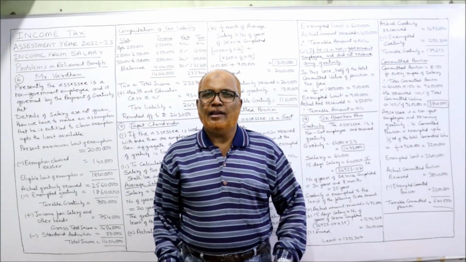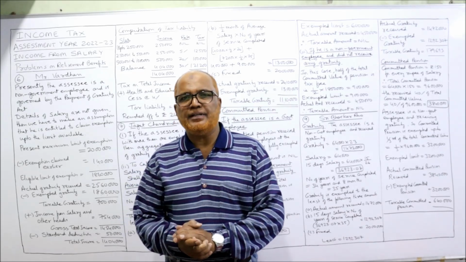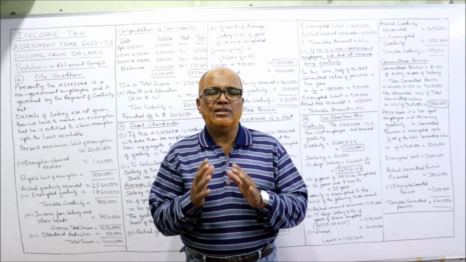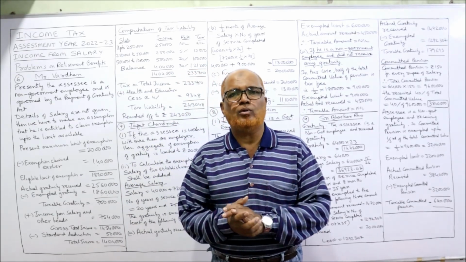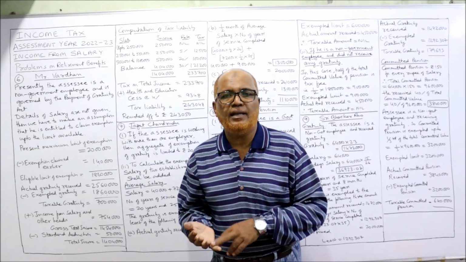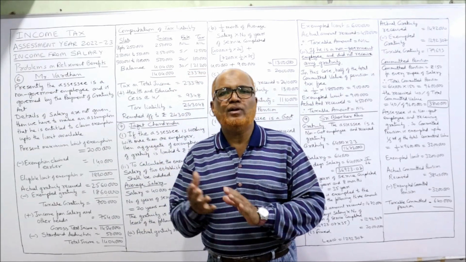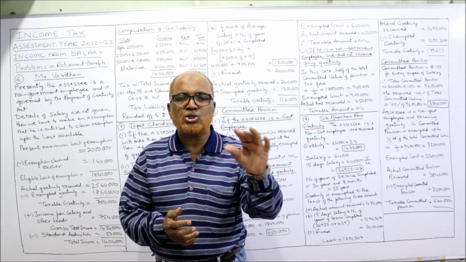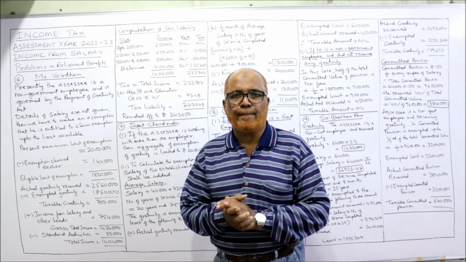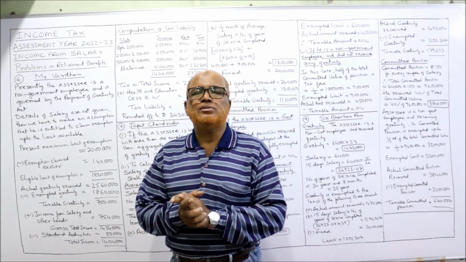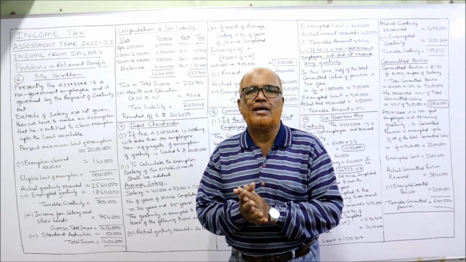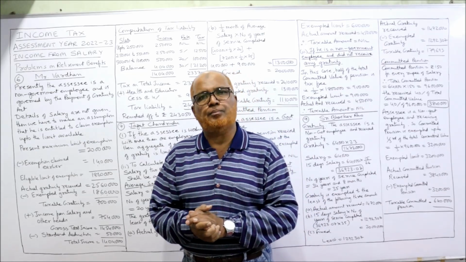I'm Hasham. Last video, I completed 5 problems on retirement benefits, that is gratuity. In this video, I'm going to complete the remaining problems on retirement benefits like gratuity, commuted pension and leave encashment. The next video will start a new topic, deductions from gross income from salary under section 16. All the problems are based on the provisions, so be perfect on the provisions of the Income Tax Act, then only you will be able to understand the problems.